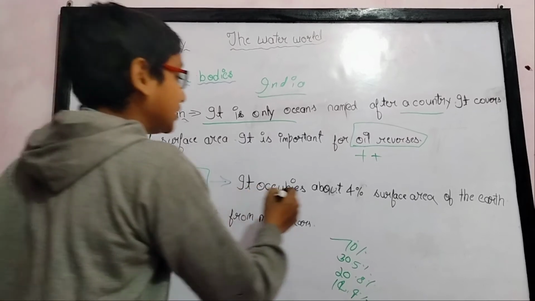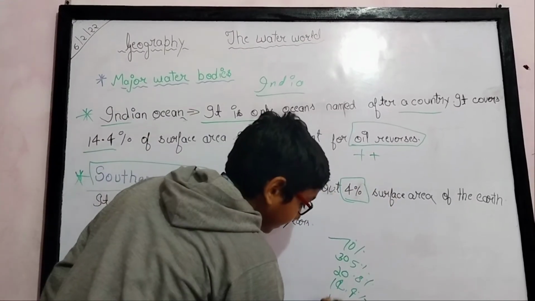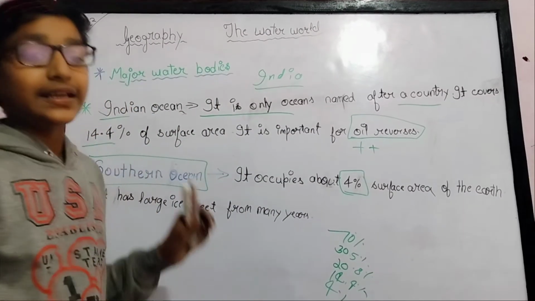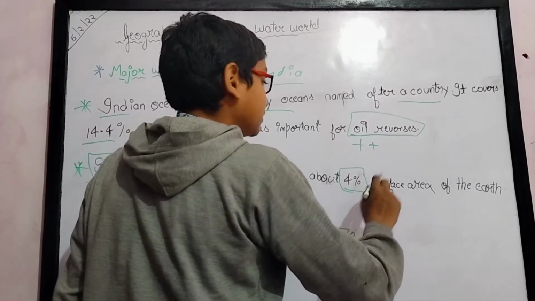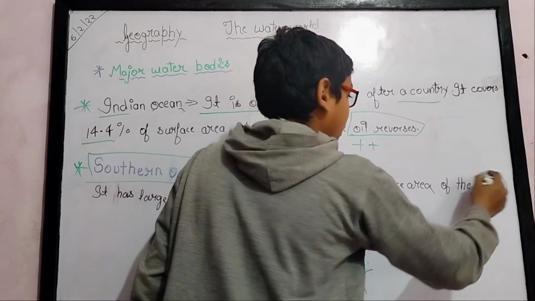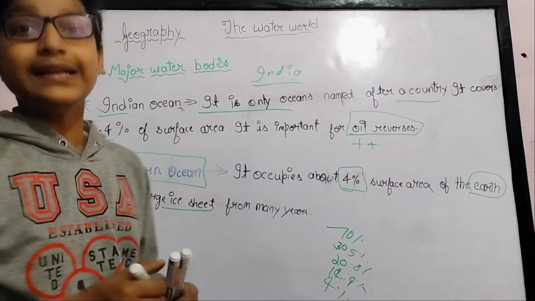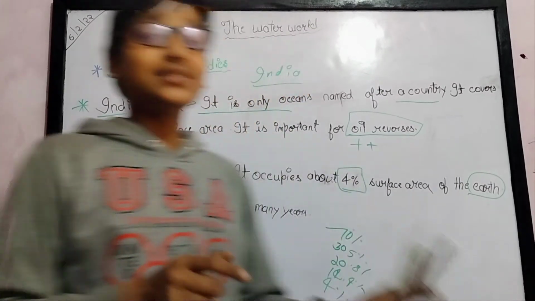Now the Southern Ocean. It occupies about 4% of the surface area on the earth, and the rest is occupied by the Arctic Ocean. It has large ice sheets. The Southern Ocean has many large ice sheets.